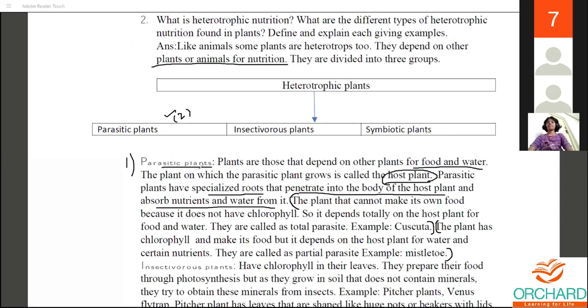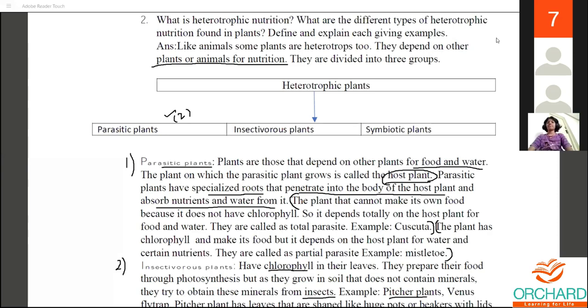The next one will be insectivorous plants. Insectivorous plants have chlorophyll in their leaves. They prepare their food through photosynthesis, but as they grow in soil that does not contain enough minerals, they obtain these minerals from insects. So even though they have chlorophyll, they get minerals from the insects. One example they have asked for is the pitcher plant.